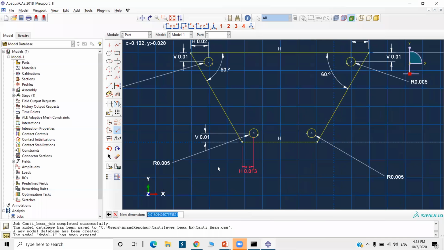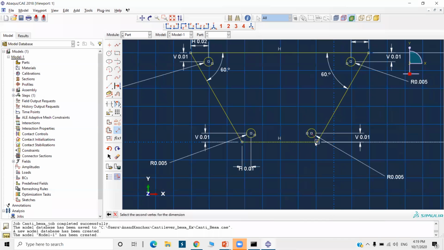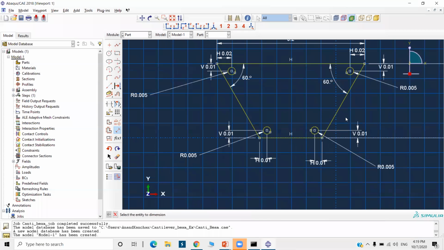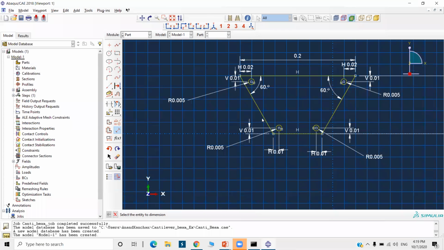Horizontal also 0.01. Okay. 0.01. Okay. 0.01. Okay, so this